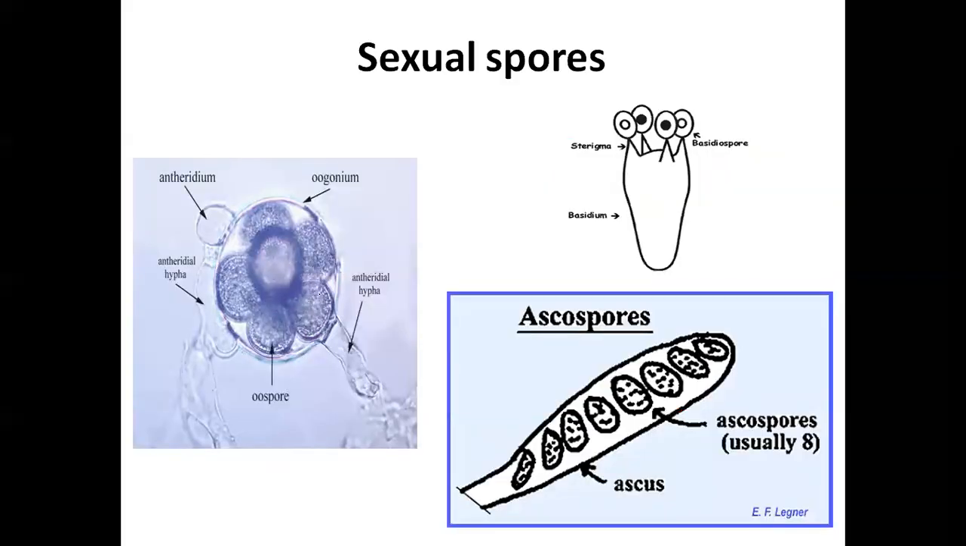Oospores form in the female sex organ, the oogonium, which is a round shaped cell. Basidiospores form on the basidium. Usually 4 basidiospores form on a basidium. Ascospores form in this sac-like structure, which is known as the ascus. There can be more or less than 8, but usually there are 8 ascospores present in each ascus.